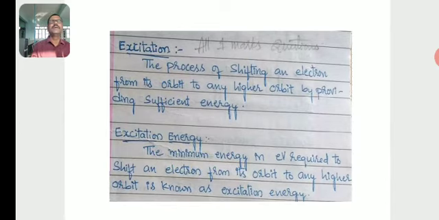Excitation: the process of shifting an electron from its orbit to any higher orbit by providing sufficient energy is known as excitation.